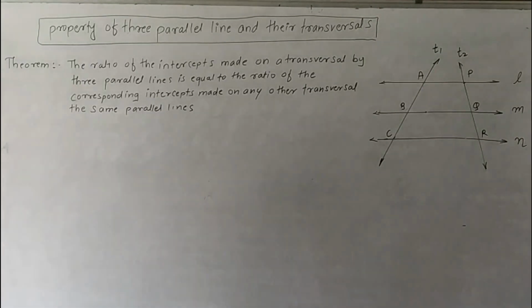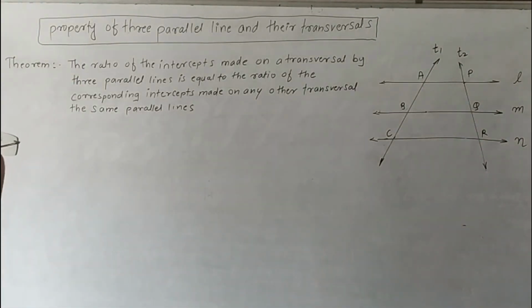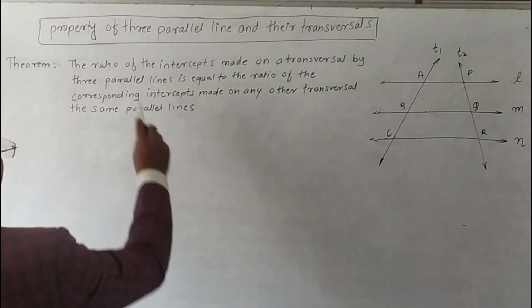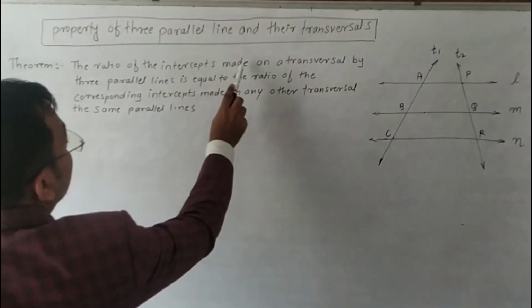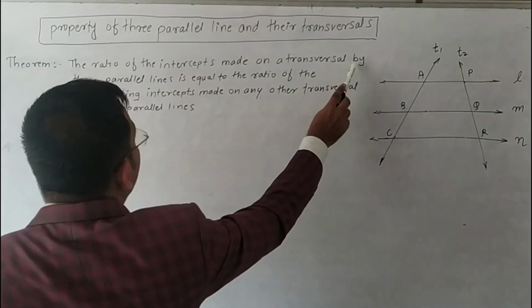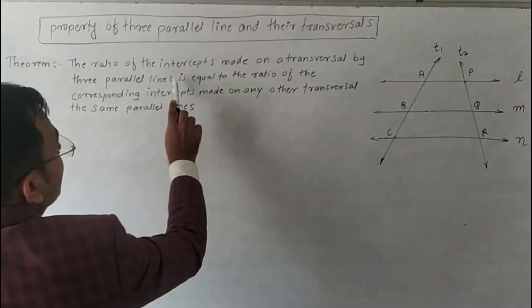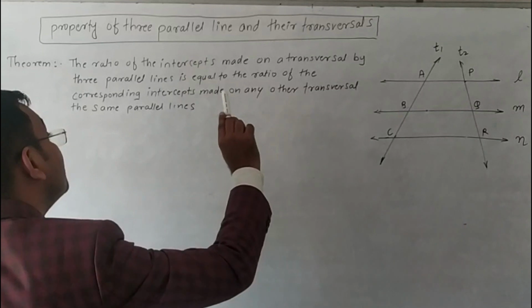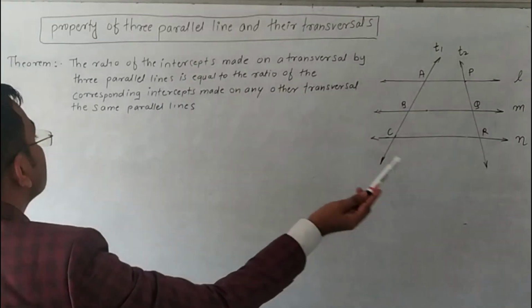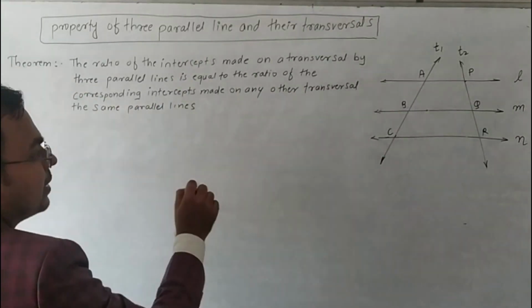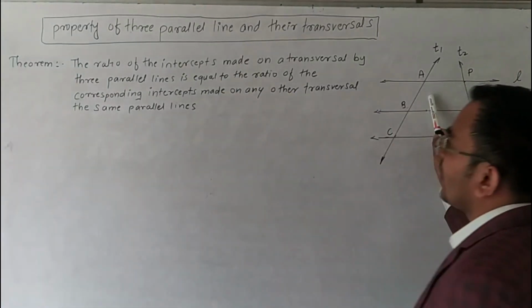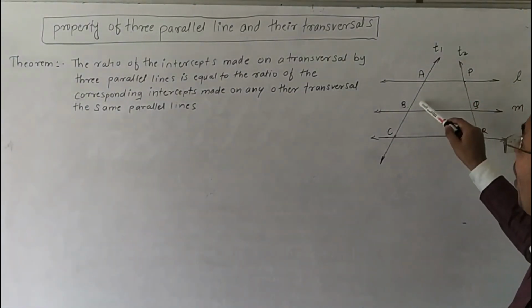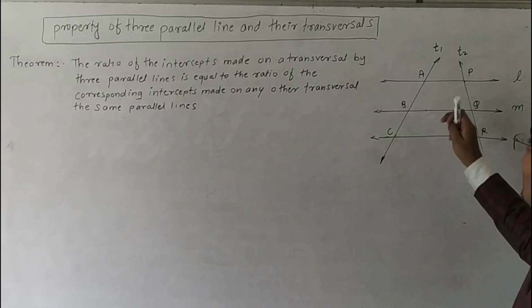Property of three parallel lines and their transversal. Theorem: ratio of the intercepts made on a transversal by three parallel lines is equal to the ratio of the corresponding intercepts made on any other transversal by the same parallel lines.